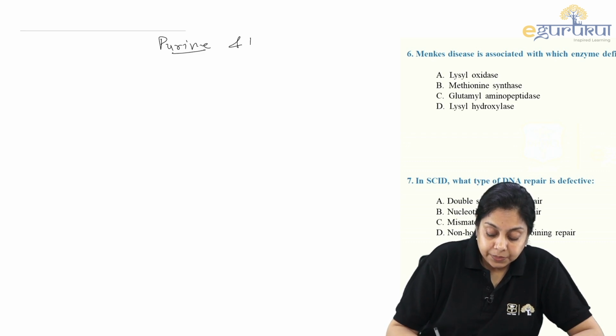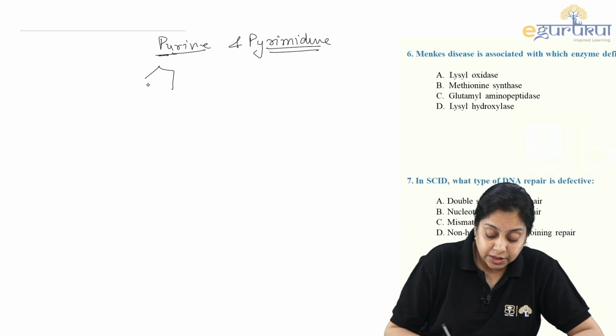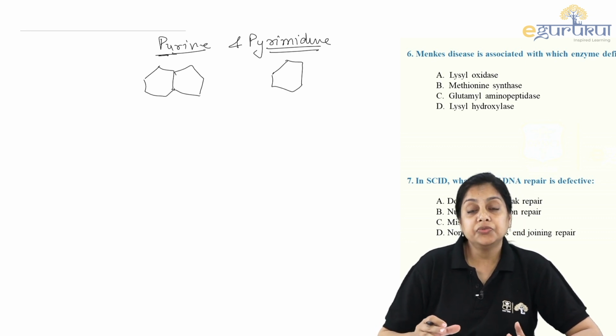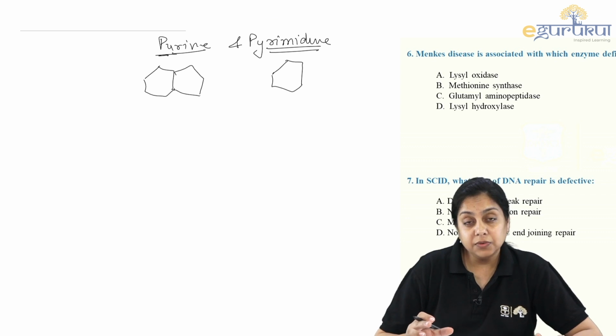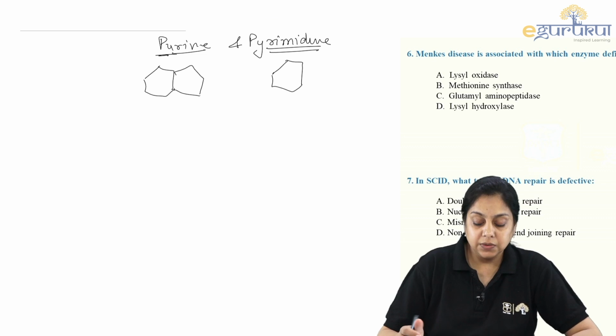Purine and pyrimidine metabolism, right? What do we know about the purine? First of all, know the basic structure. Small name, big structure, as I always say. Pyrimidine is a bigger name, so small structure. This is one way you can figure out the difference, whether they have given you the structure of the purine or the pyrimidine, right? That is going to save you time.